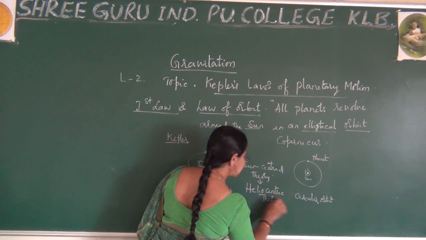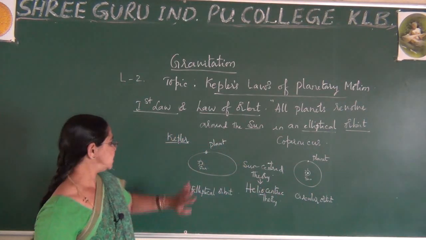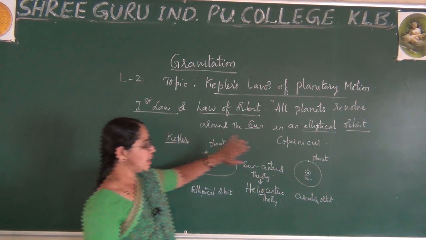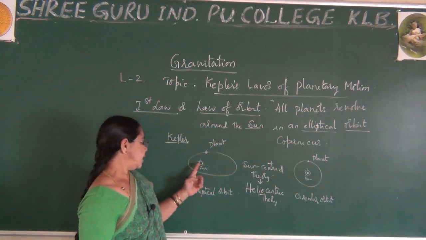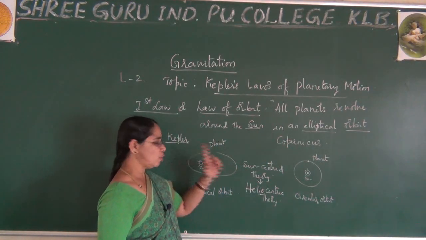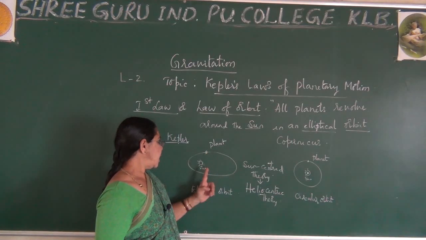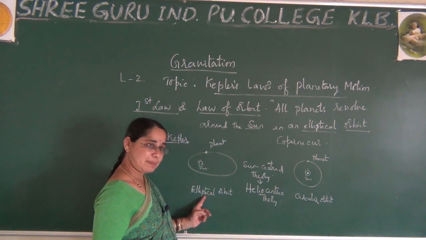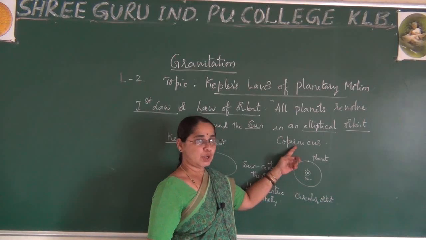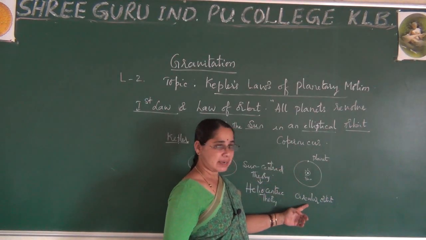So in both cases, heliocentric theory holds in Kepler's law as well as in the Copernicus model, where the sun is at the center and the planets are revolving. But according to Kepler, he has used an elliptical orbit, and according to Copernicus, a circular orbit.